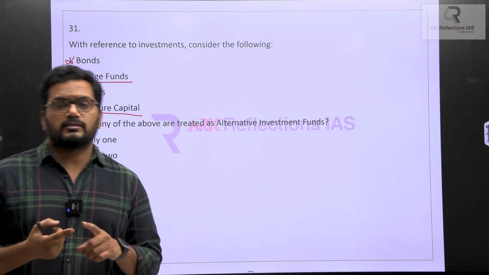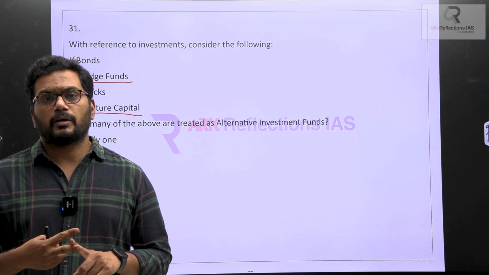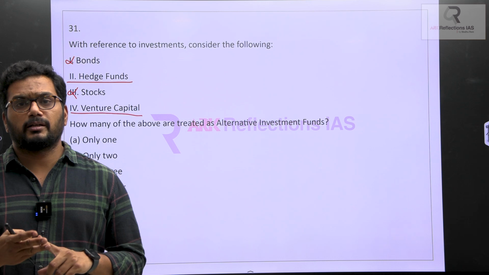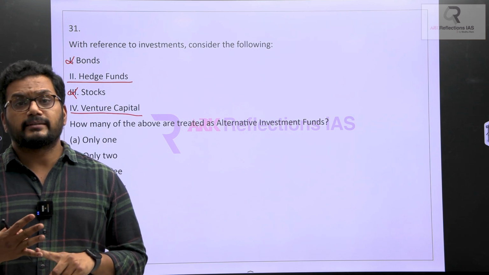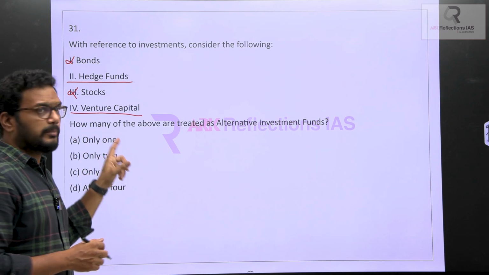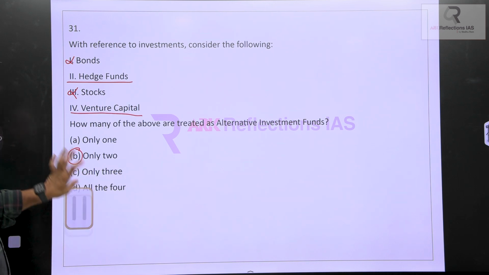So what could be the probable answers? Could be hedge funds, could be venture capital, or could be any sector where you want to attract a large pool of money, for example real estate. There the alternative investment funds can be attracted, and hence in this only two shall be the right ones. Next one,